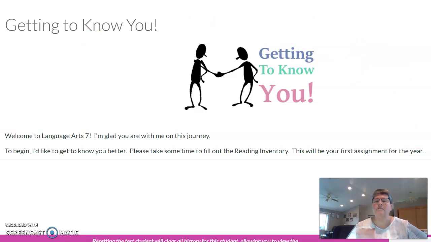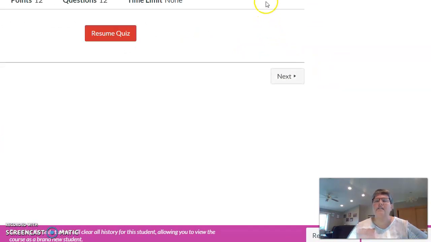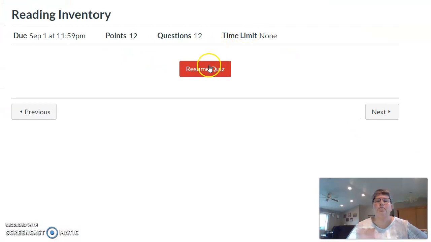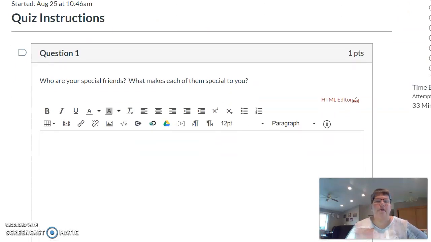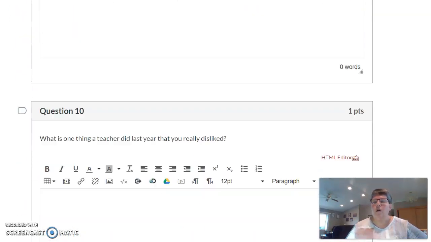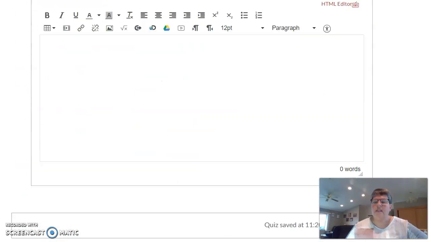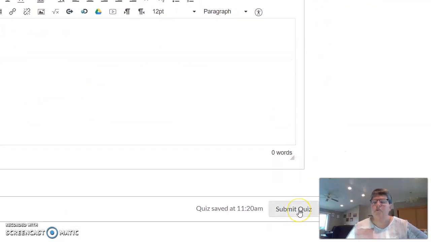Now I'm going to move my screen just a little bit again. There's a next button off to the side here. So after you've read that, you click the next button and it takes you to that reading inventory, which says it's a quiz. That's only because that's the only way I could put it in the system. So you're going to click the quiz to open it up and you're going to answer all, I think there's 12 questions. So you just put your cursor in there, type out your answer to each of the 12 questions. And then when you get all the way down to the bottom, there will be a submit. Submit your quiz. So when you're done with it, you submit it for me to grade it.